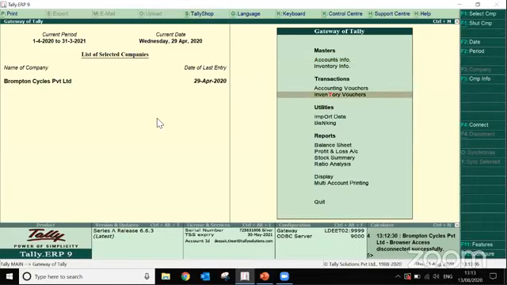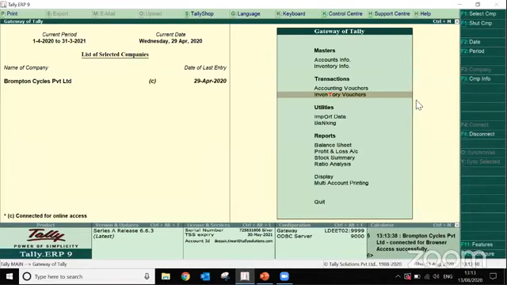Now I want to give the browser access to someone, but I don't want to apply the security. So it is possible in 6.6.3. I'll just click on connect. If you have noticed, this F4 option usually comes when you enable your security feature. But in 6.6.3, you will get this button enabled even if you have not enabled your security features. So you can click on this button.